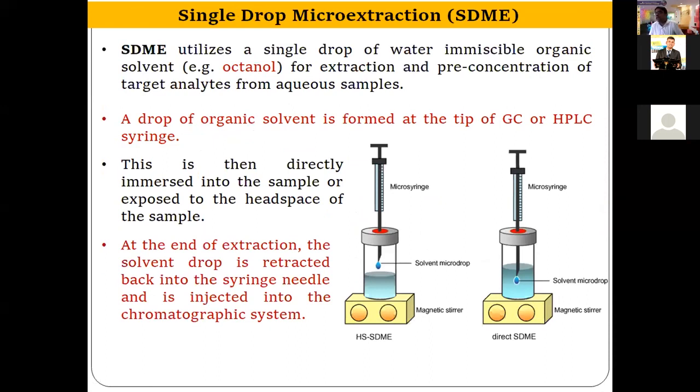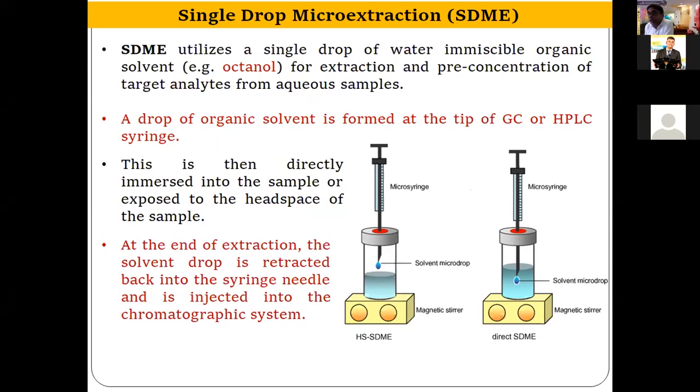Now coming to the liquid phase microextraction techniques. What we have discussed so far are the sorbent based microextraction techniques. Now we are discussing liquid phase microextraction techniques, or the microextraction techniques which use an organic solvent for extraction of our analytes. The first and foremost liquid phase microextraction technique introduced is single drop microextraction. As the name suggests, it consumes only a drop of organic solvent, for example octanol, and a drop of the organic solvent is about 5 to 10 microliter, not more than 5 to 10 microliter.